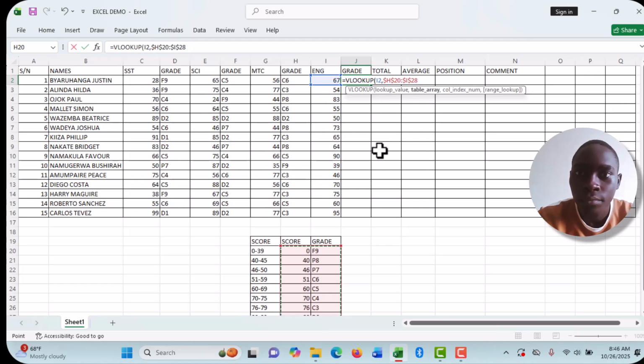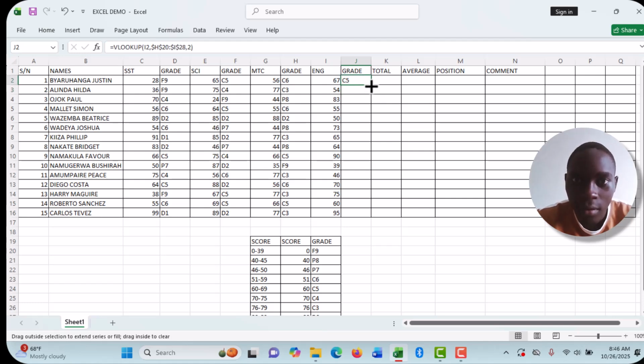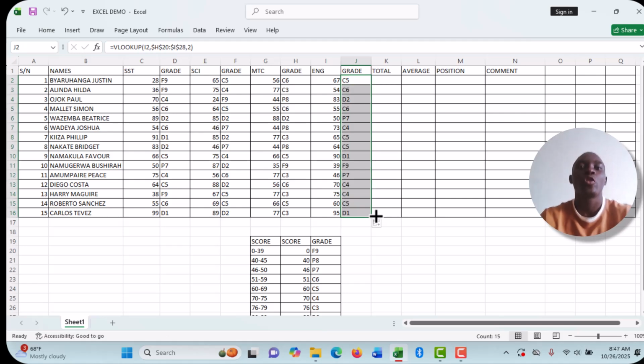F4, put the column index number, close the bracket, enter, then come drag downwards, and it's applied. So that's for putting the grading, but we use the VLOOKUP.